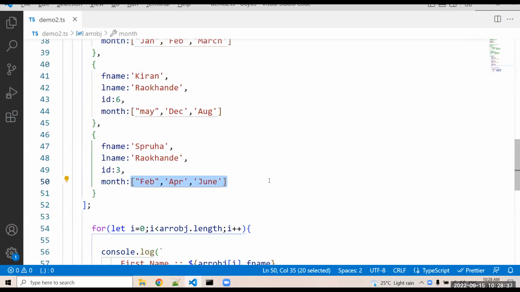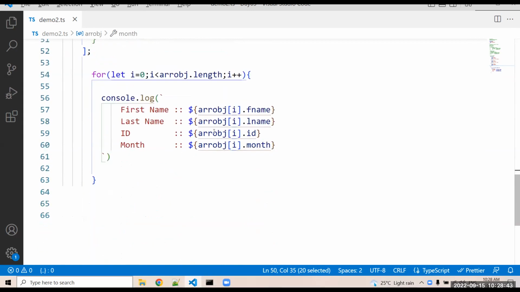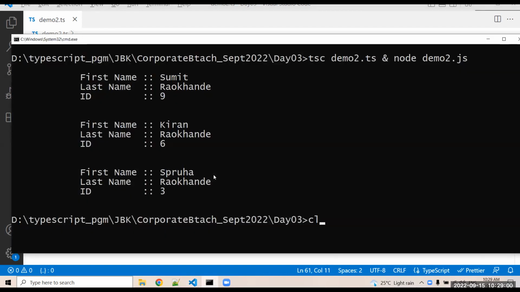If you want to perform any operation, then you require a for loop. That is correct. But for display purposes only, there is no need for i or anything. You can just mention your array name. Okay, Sumit. Okay, fine. So let's check whether it is correct or not.